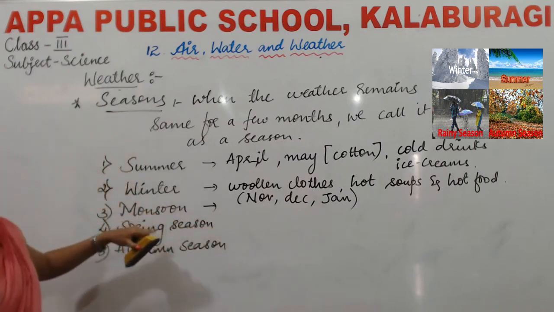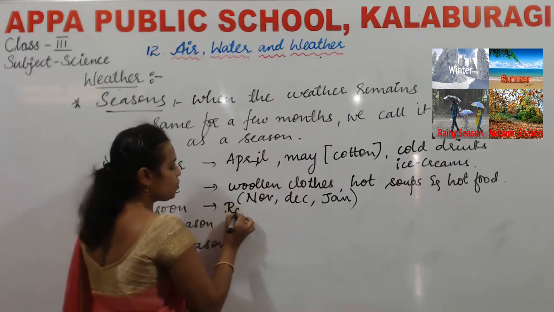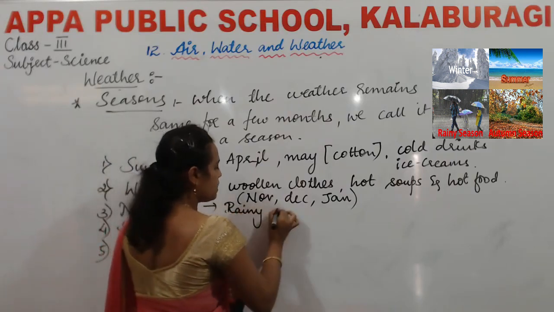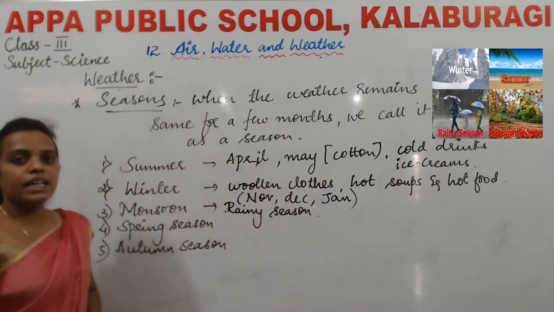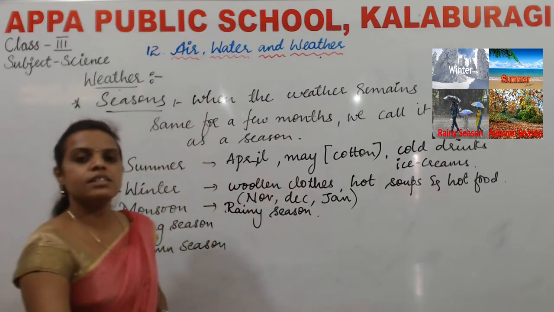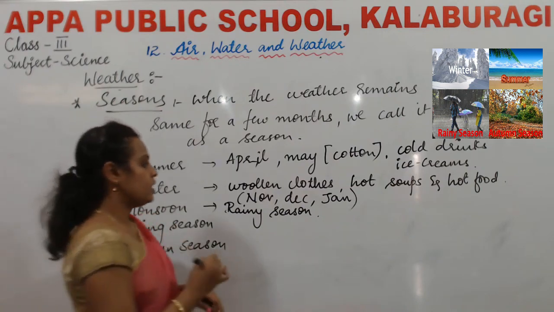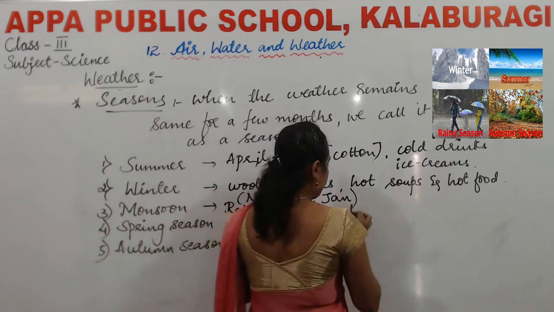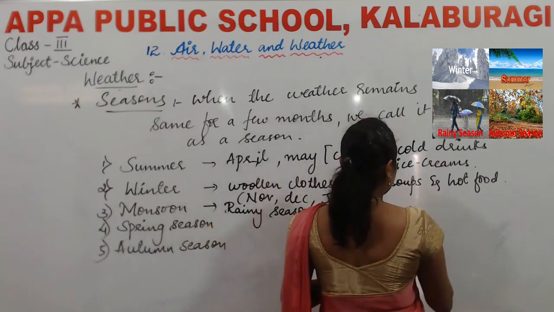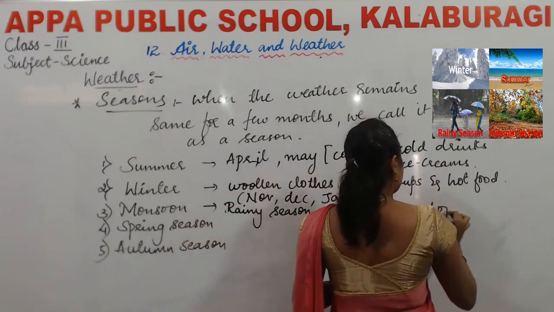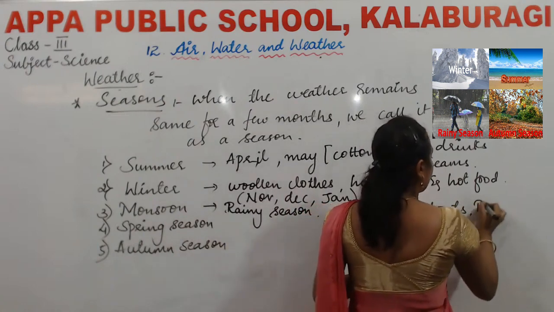So next season is monsoon season. Monsoon season is also known as rainy season. In rainy season, we use umbrellas, gumboots, and raincoats.